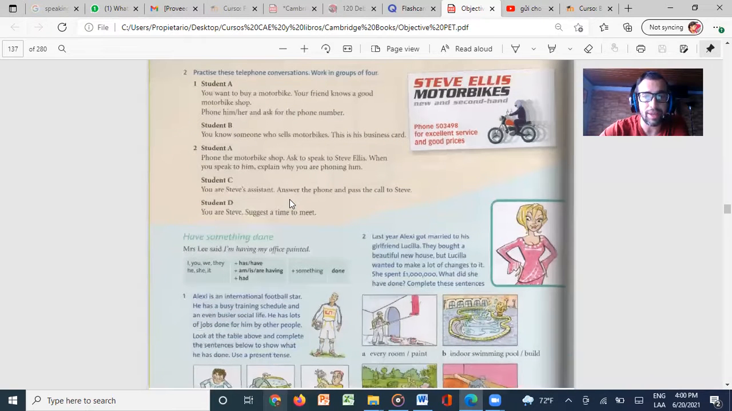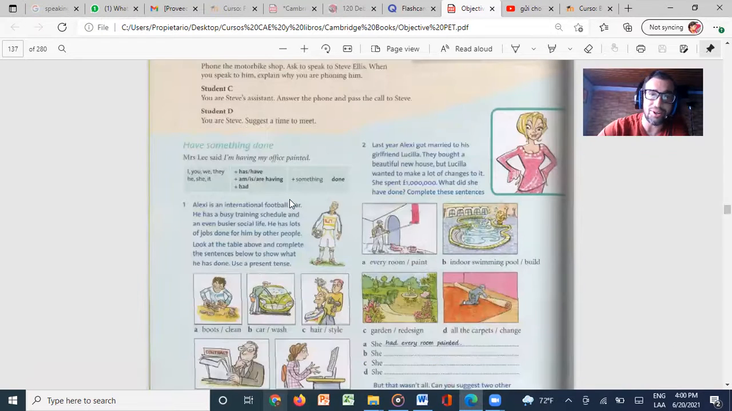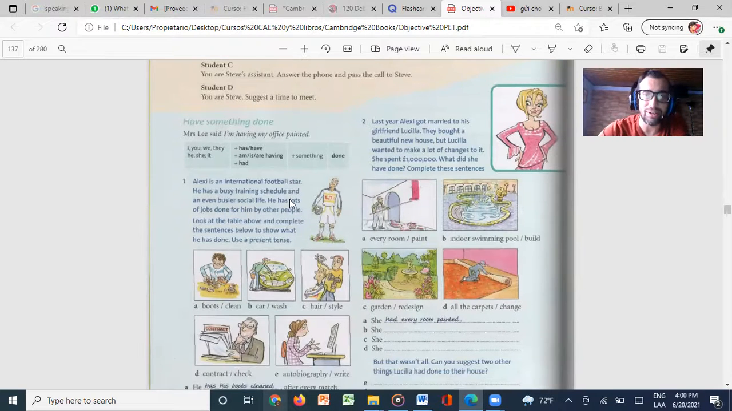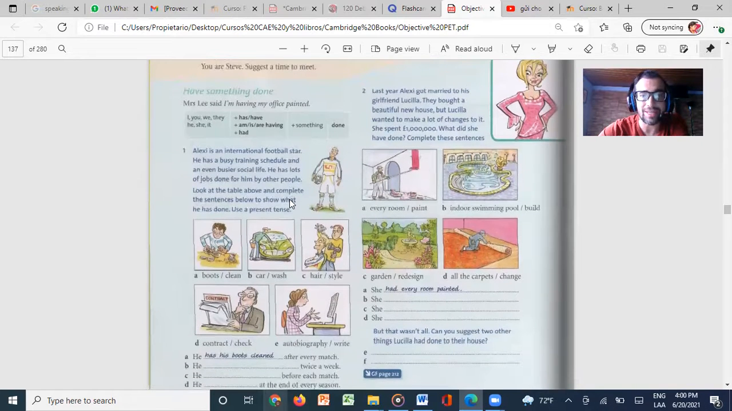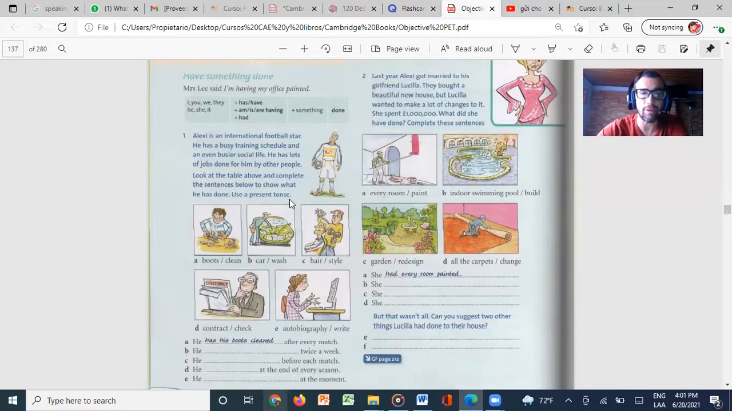So you can do that. And then to practicing, have something done. For example, I am going to have my room painted, right? We can work on this. For example, Alexi is an international football star. He has a busy training schedule and even busier social life. He has lots of jobs done for him by other people. Look at the table above and complete the sentences below to show what he has done.